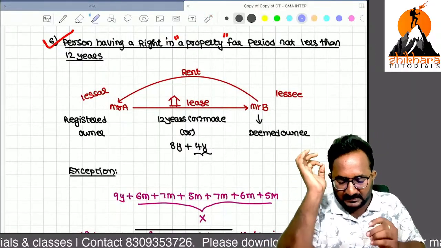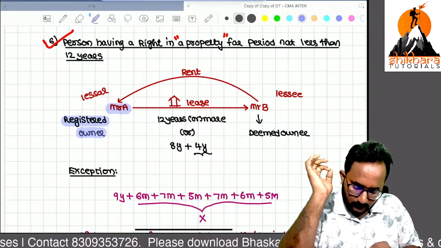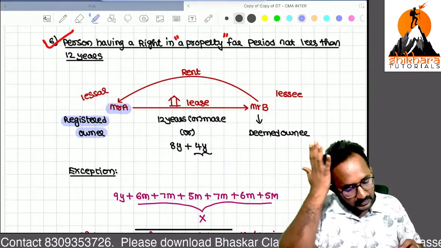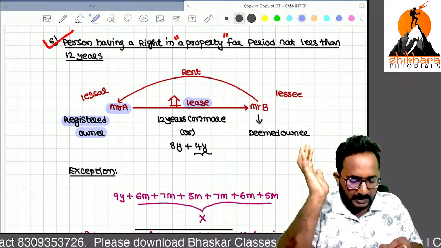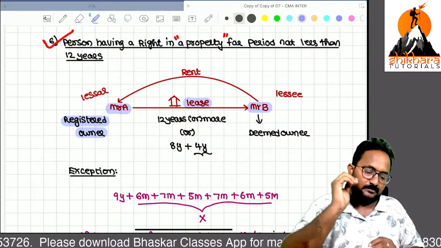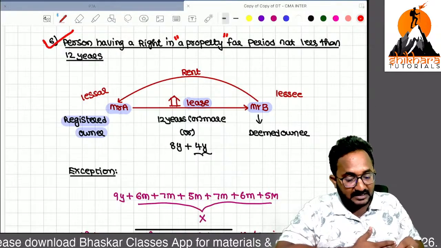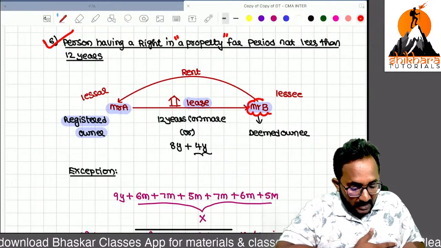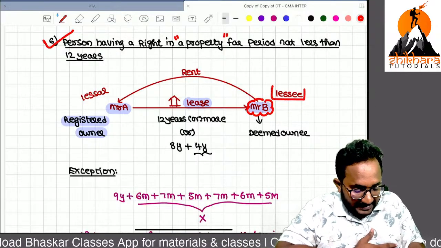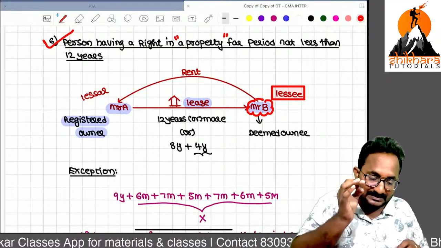Remember, it is very easy. Mr. A is a registered owner. He is giving his house property to Mr. B on a lease basis. Can you tell me, now, who has the right of lease? The lessee. The person who has taken this property on lease is called the lessee.